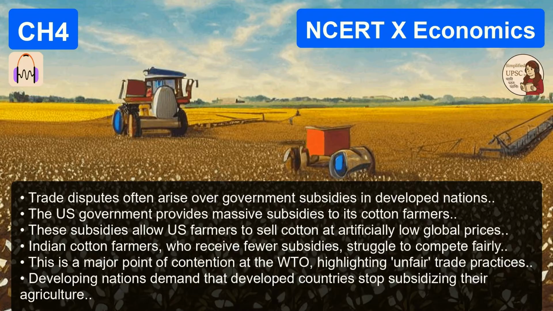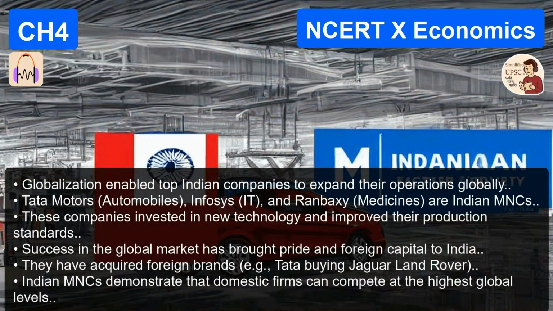And what does that do to our farmers? Well, look at the farmer in a developing country like India. They don't get those massive subsidies. They have to sell at a price that covers their costs. But they can't compete with the artificially cheap U.S. cotton. They lose customers and go out of business. So the debate is, developing countries are saying, hey, WTO, we reduced our barriers because you told us to. We opened our markets. But the U.S. didn't stop their subsidies. Is this free and fair trade?